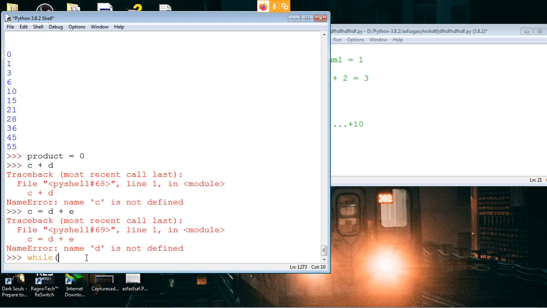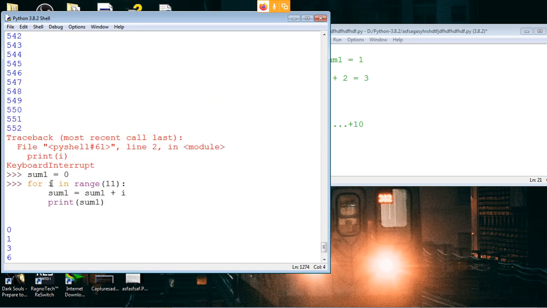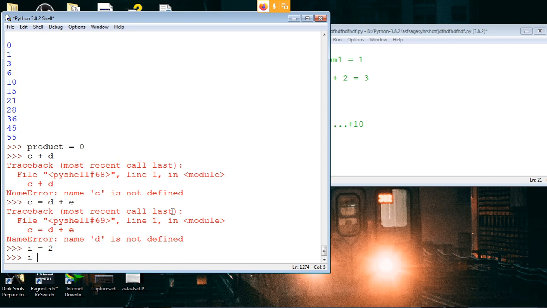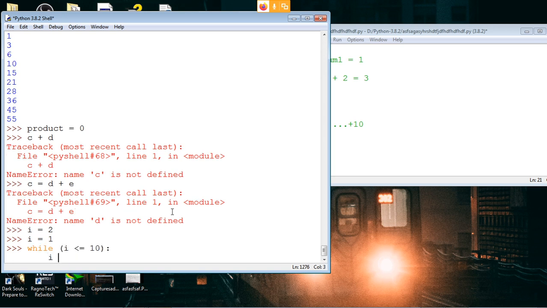In a while loop, you cannot simply say while i is smaller than 5. You have to tell it what this i is. So you have to start out like i is equal to 0, 1, 2, whatever it is. The same thing you can do in a while loop also. Very easy. We'll start with i as 1, let's say, and do while i is smaller than 11. We can also do something like while i is smaller than or equal to 10. That also you can do. And after that we can just add i plus equals 1.